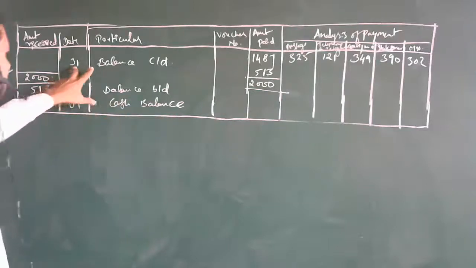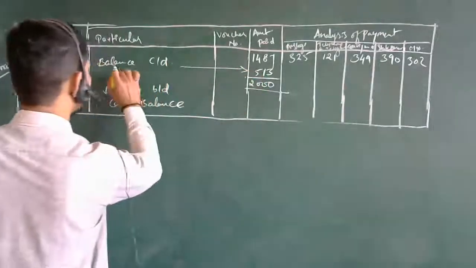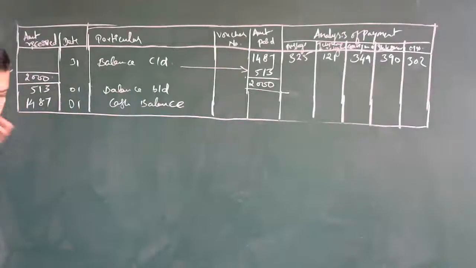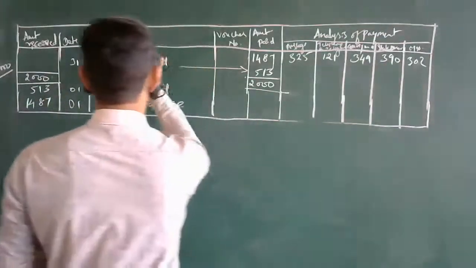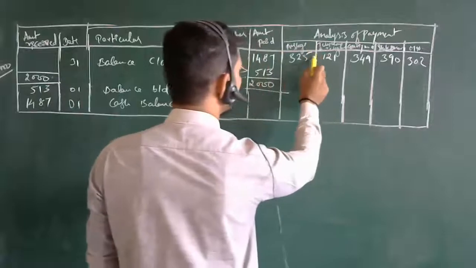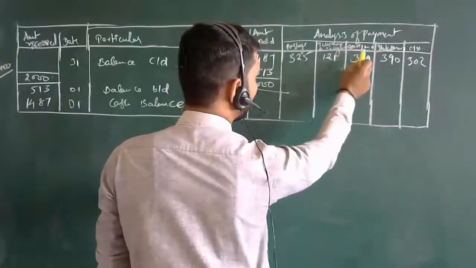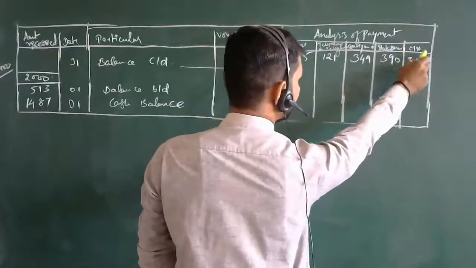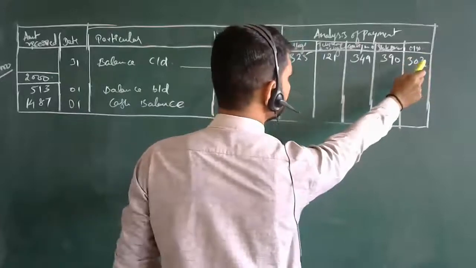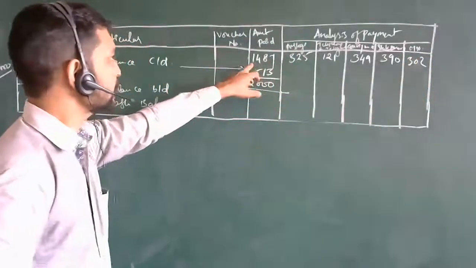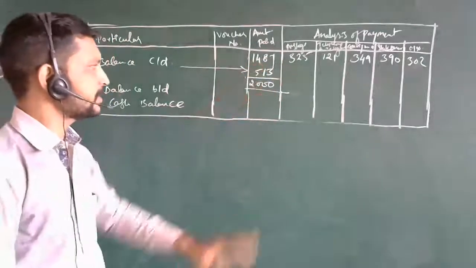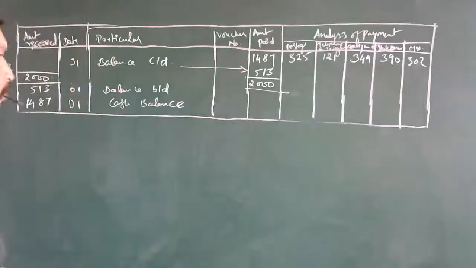This is the ending, this ending will come over here. This is the balance carried down, that is, 513 is carried down, and here it is taken over here. Then next, before that, the totaling was made: postage 325, telegram 121, convenience 349, stationery 390, and miscellaneous expenses 302. Then if you total that, the total amount paid is 1487. The balance is 513 out of the 2000 rupees which was given to you.